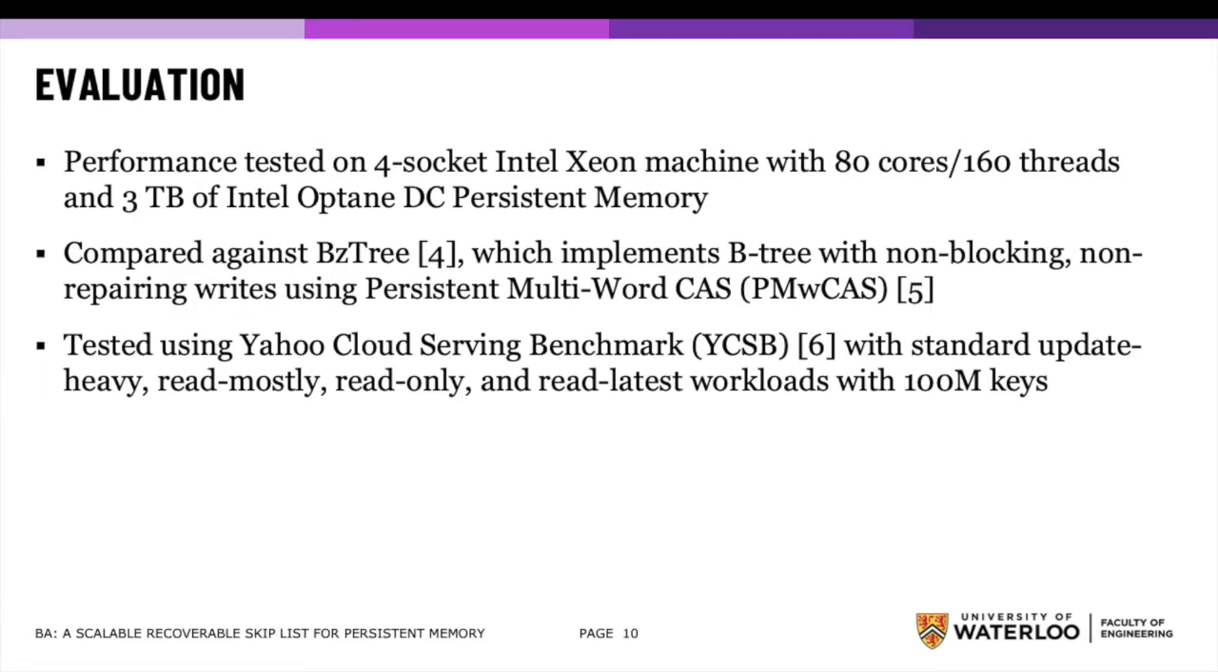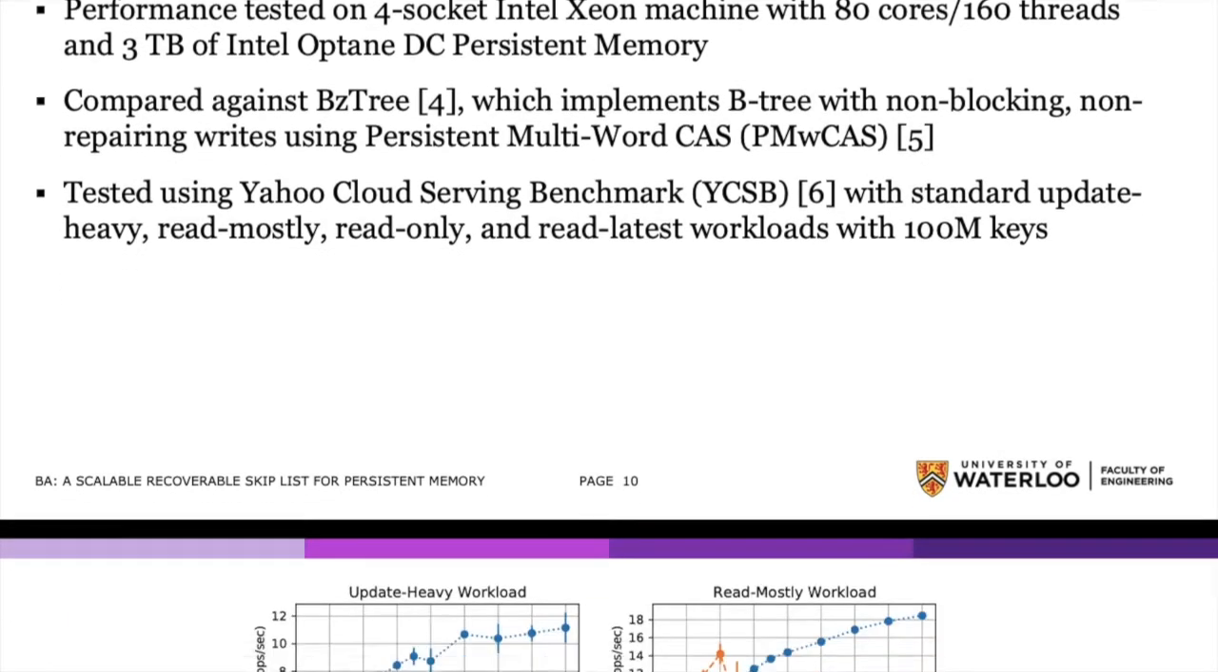For performance evaluation, tests were run on a 4-socket Intel Xeon machine with 80 cores and 160 threads with hyperthreading, with 3 TB of persistent memory. Comparison was done against BZ-tree, or as the Americans call it, BZ-tree, which is a B-tree with non-blocking, non-repairing writes implemented with the persistent multi-word compare and swap primitive, or PMWCAS. The tests were run using standard Yahoo Cloud Serving benchmark workloads, representing common database access patterns, and prior to each test the structures were preloaded with 100 million key-value pairs.